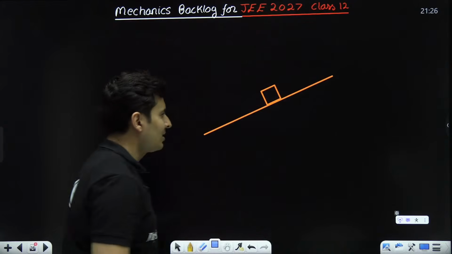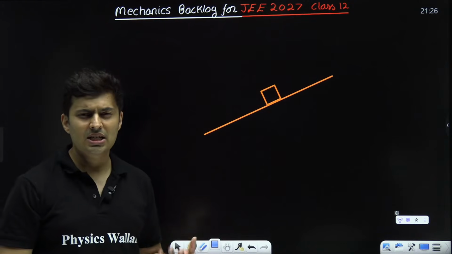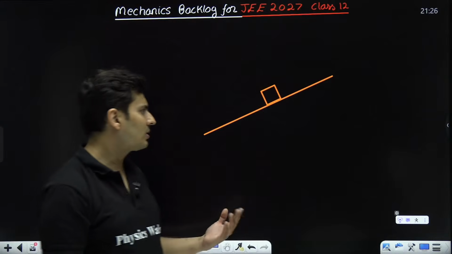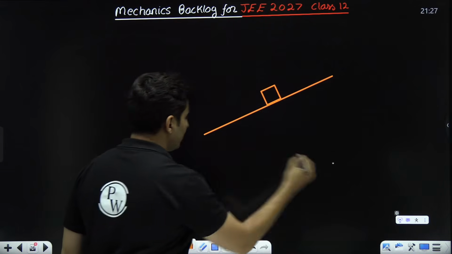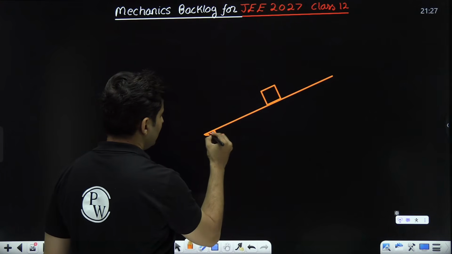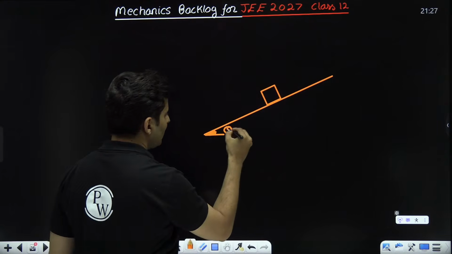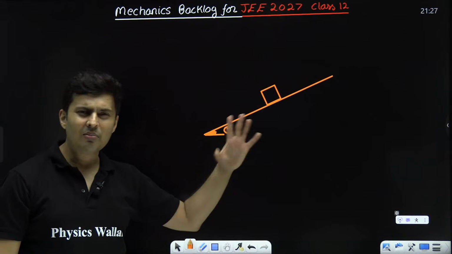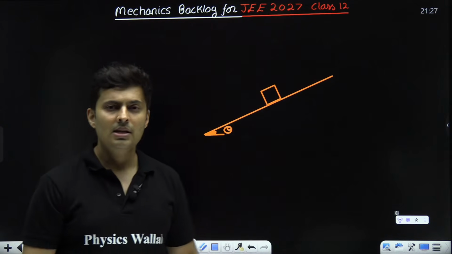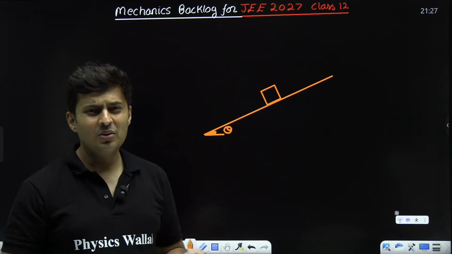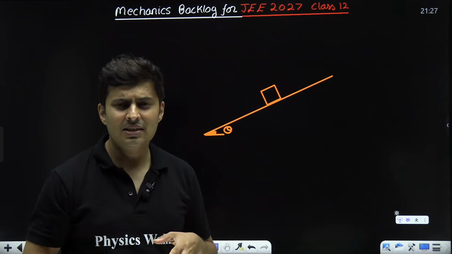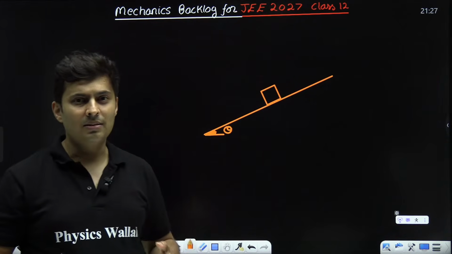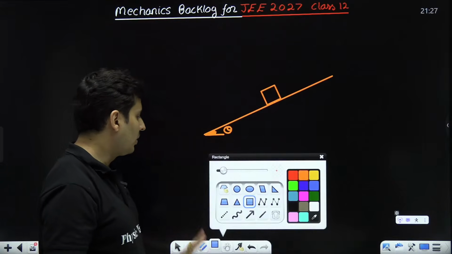When you have these forces, sometimes pseudo forces, tension, spring, 100 forces are there. So often people get confused, when is mg cos coming, when is mg sin coming. So don't worry, I'll tell you what to do.